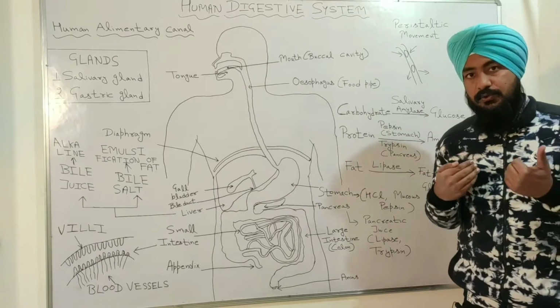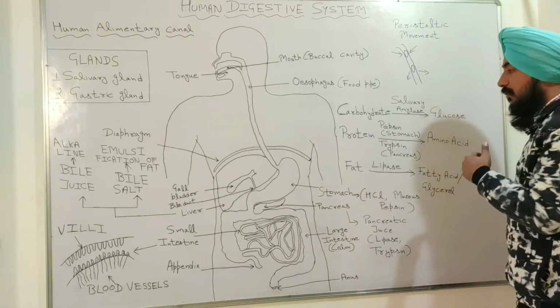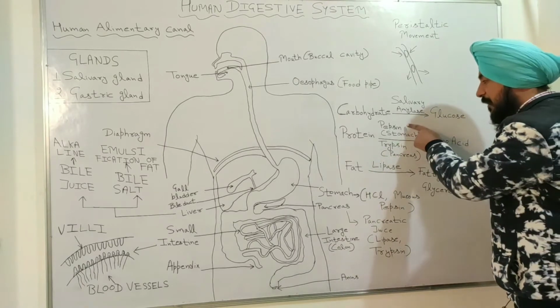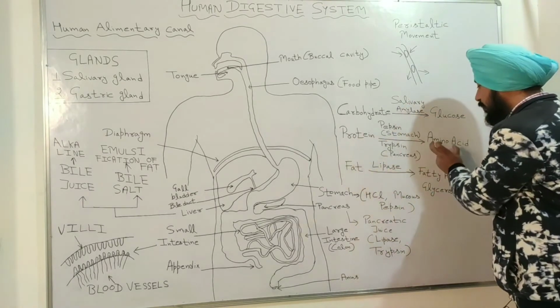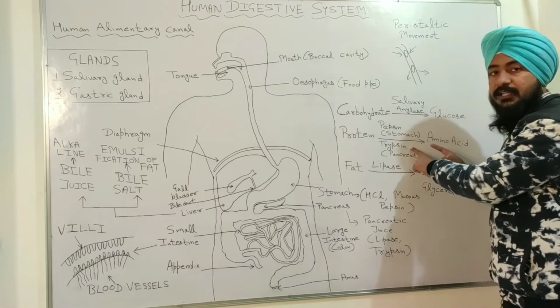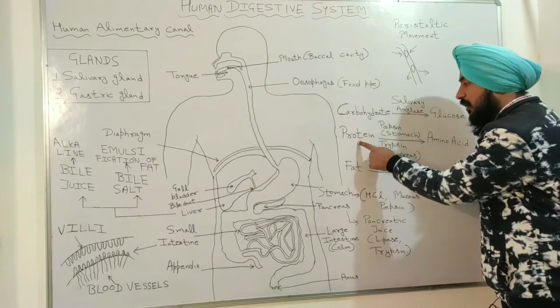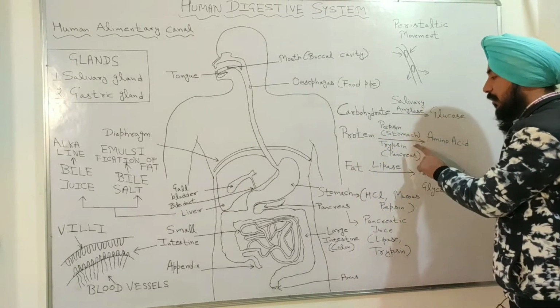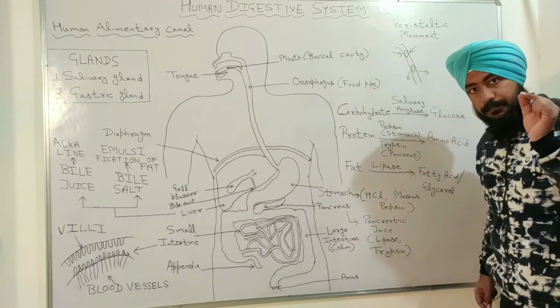Their function is also similar, meaning conversion of protein into amino acid. In the stomach this is done by the pepsin in the acidic medium. But the conversion of protein into amino acid in the pancreas is done by the trypsin, and this is done in the basic medium. So this is the main difference: pepsin converts the protein into amino acid in the acidic medium, but trypsin converts the protein into amino acid in the basic medium.